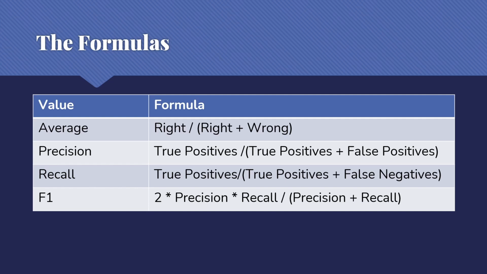Recall, we're interested in the true positives out of all of the things we should have chosen, so the true positives plus the false negatives. And finally, we have F1: 2 times precision times recall, over precision plus recall, will give us a single value that does a pretty good job of allowing us to compare systems with precision and recall.